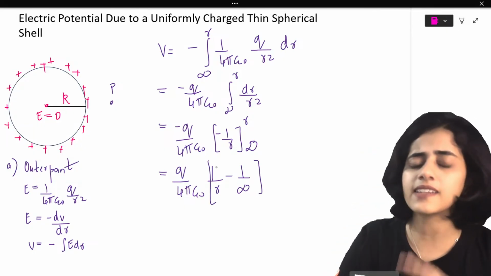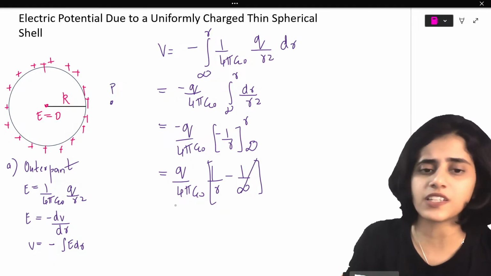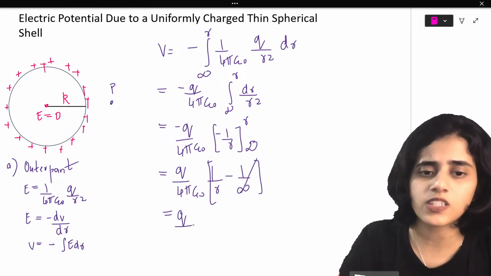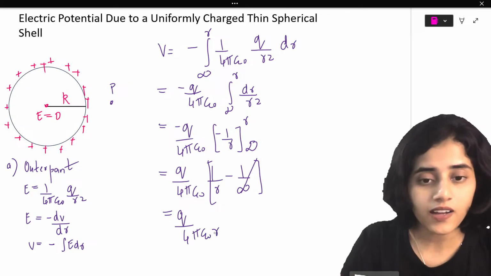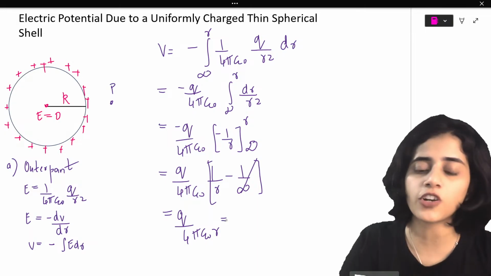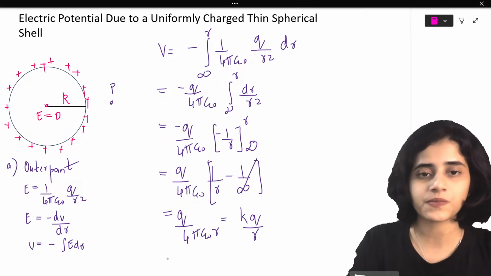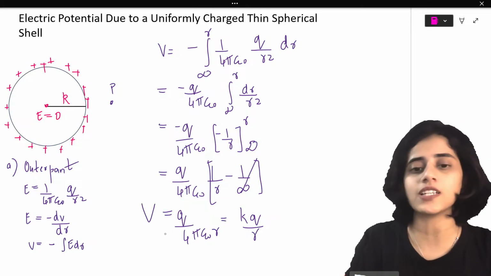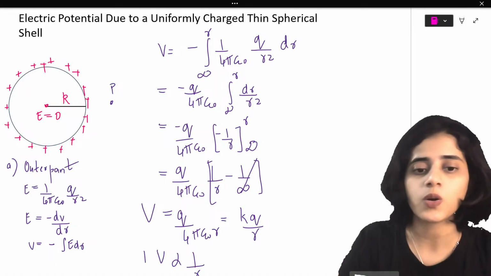All this I have explained in detail in part 1 of this class. So minus 1 by infinity goes, it's cancelled. So this becomes Q by 4 pi epsilon naught R. Now 1 by 4 pi epsilon naught, I write it as K. So this becomes KQ by R. So from this, potential is KQ by R and potential is proportional to 1 by R.